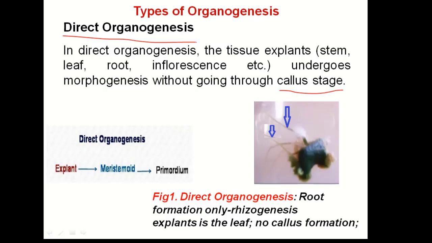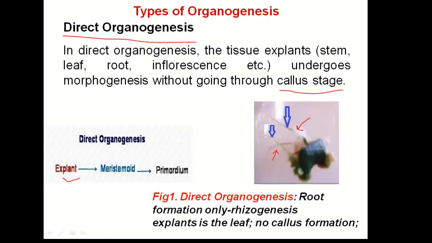So you take an explant and place the explant on an appropriate medium. There is no formation of callus. Instead, meristemoids are formed, and these meristemoids may develop into primordia. So in this diagram you see here is a piece of leaf, and on this leaf we are seeing many roots. So this is a case of adventitious root formation.